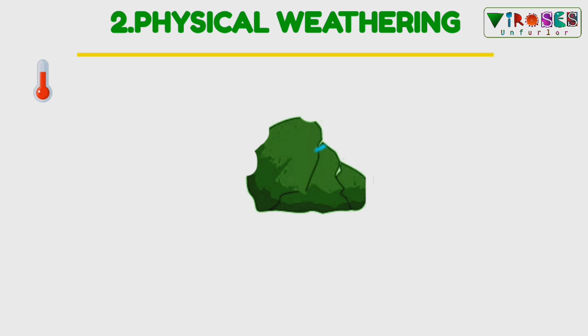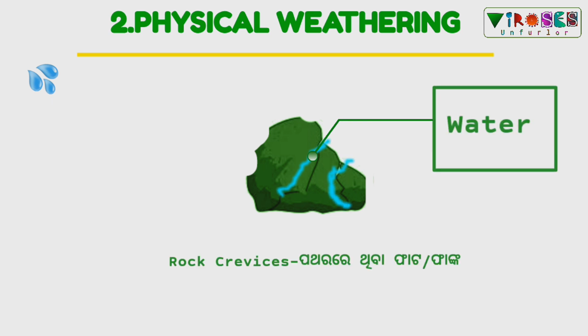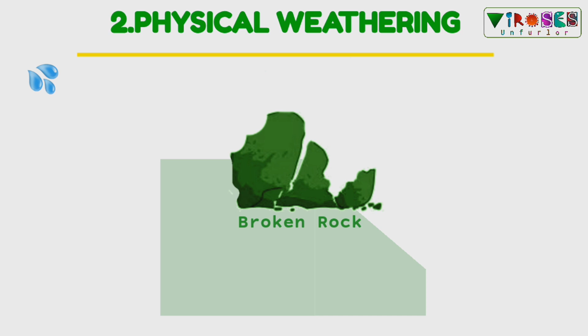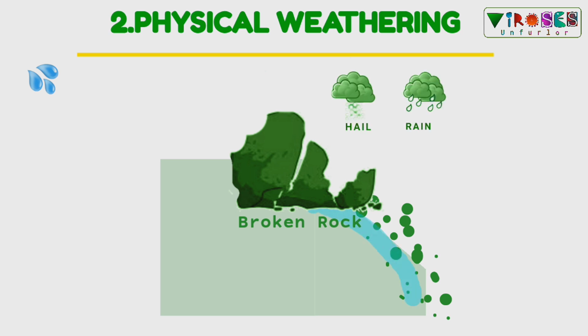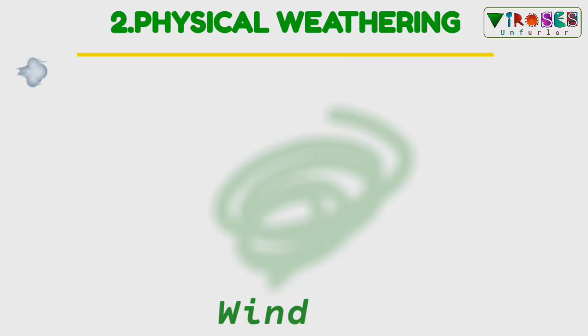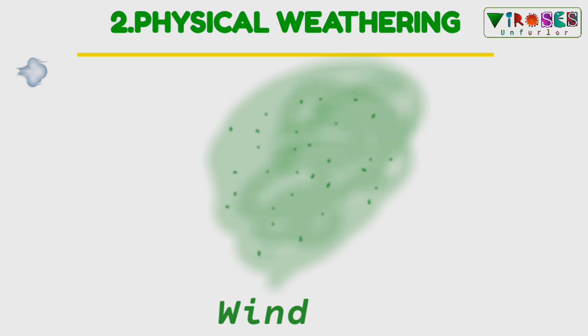During cold weather, the water present in the rock crevices gets frozen and the formation of ice results in its expansion. The force of expansion causes breaking of rock. Broken rock fragments roll down the slopes and break further into smaller pieces. Hail, rain and fast flowing streams are important agents of physical weathering. Wind is another agent of physical weathering, particularly when it carries sand particles, which cause abrasion of rock surface due to friction.